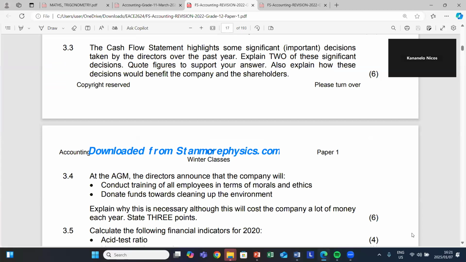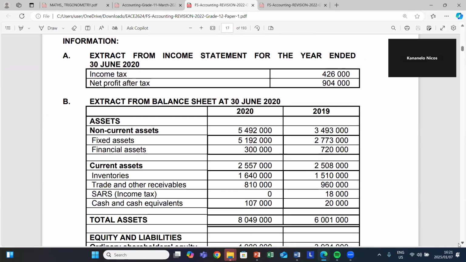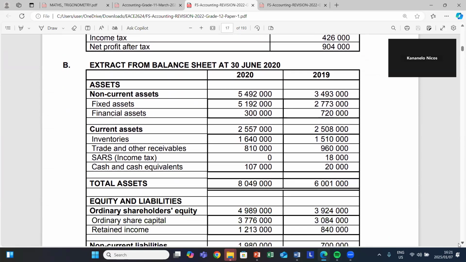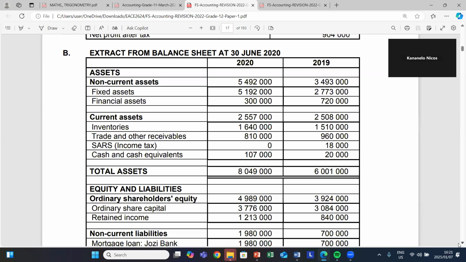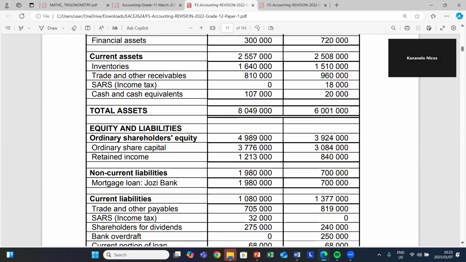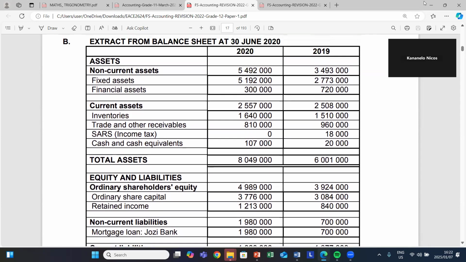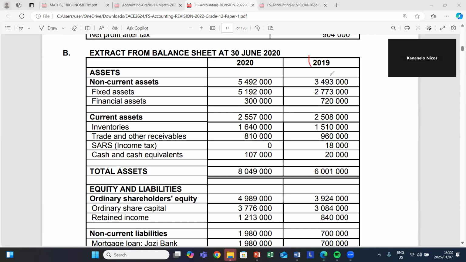Okay, let's proceed here. Let's go to the pre-adjustment trial balance to see whether they give us any values. They gave us a trial balance there, but our main focus is only on ordinary share capital. You do have an ordinary share capital here, but they gave you opening and closing balances. This one was an easy one. Remember, 2019 is opening balances, and balances in 2020 are our closing balances. Meaning we have a value of how much? Of 3,084,000 rand, that's our opening balance.